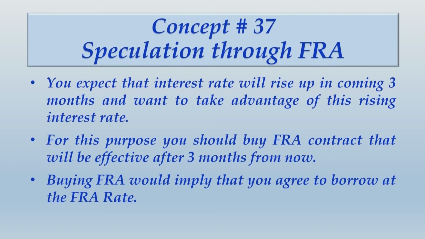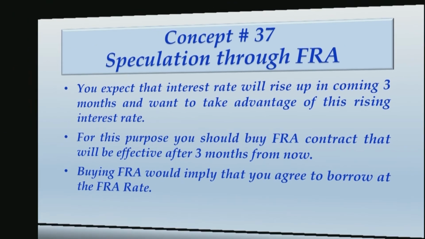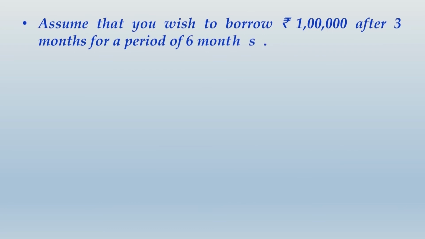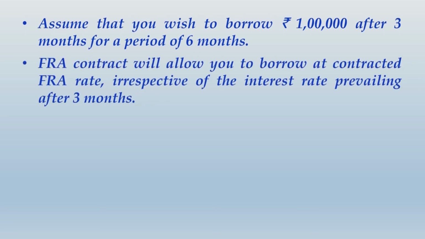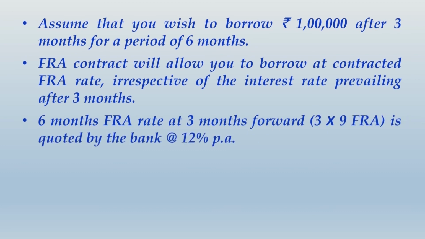Alright friends, you would have finished writing this whole thing. Let us move ahead and now take up some more calculative content. Assume that you wish to borrow rupees 1 lakh after 3 months for a period of 6 months. So FRA contract will allow you to borrow at contracted FRA rate irrespective of interest rate prevailing after 3 months. 6-month FRA rate at 3 month forward, that is 3/9 FRA.